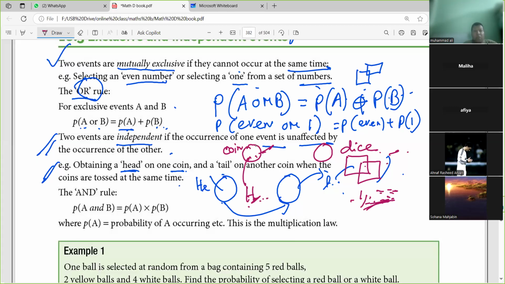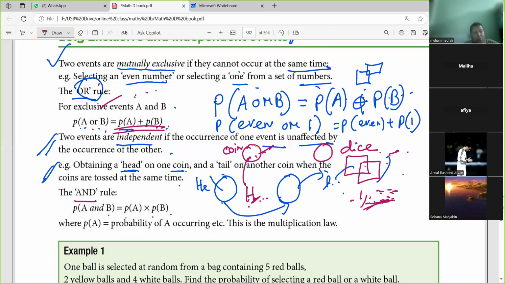So here for independent events, you have to use the AND rule. Product of A and B, we have to multiply: product of A multiply product of B. So keep in mind, the OR rule, A or B, we use when it is mutually exclusive. What is mutually exclusive? When we can't do both of these together, that is mutually exclusive. This time we will use the OR rule, that means probability addition.